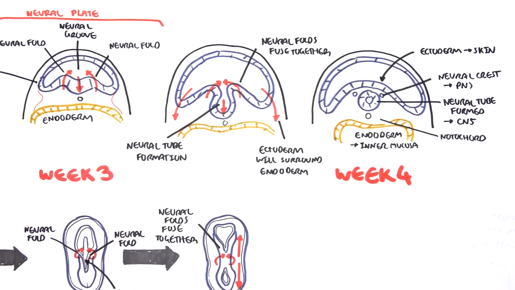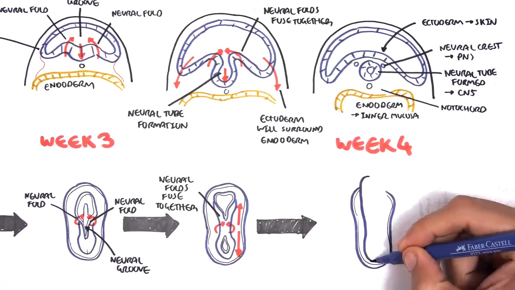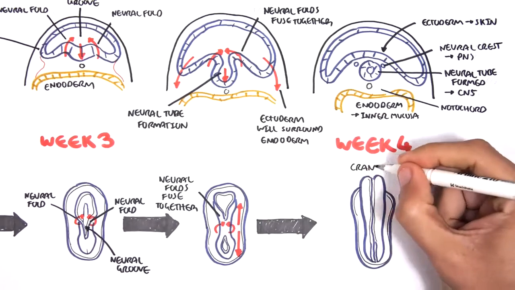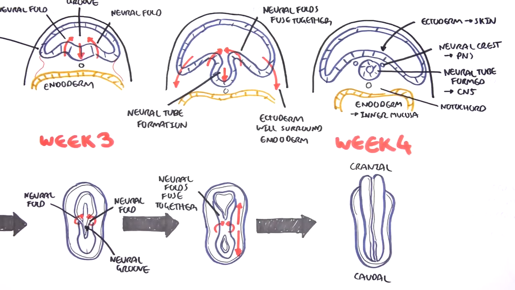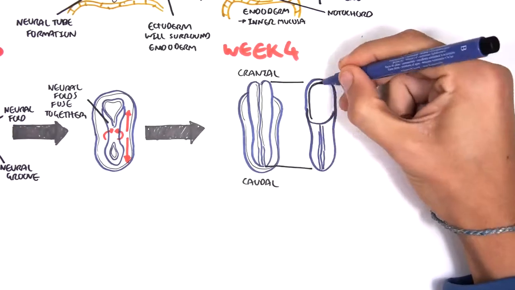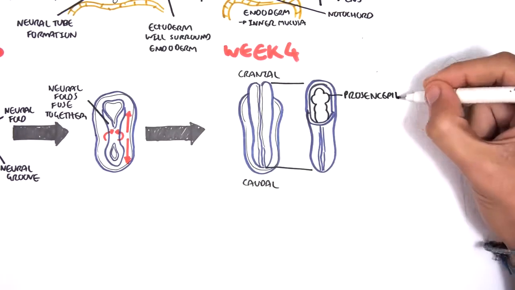So let's look at the whole process from the top again, focusing on the neural plate, which we've seen. By week 4, you have something that looks like this. From the cranial to caudal end, all segments of the neural tube are essentially formed. The neural folds have fused. And because the neural tube gives rise to the central nervous system, you can think of the neural tube in terms of sections.